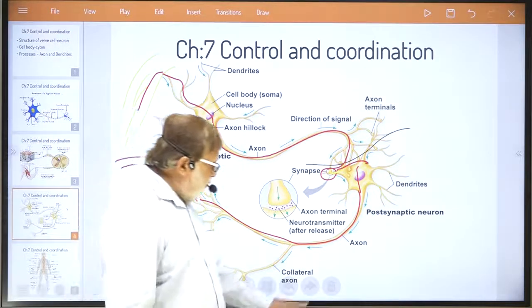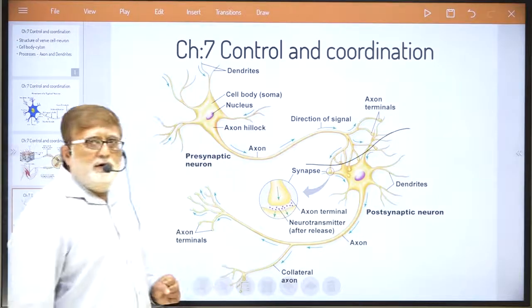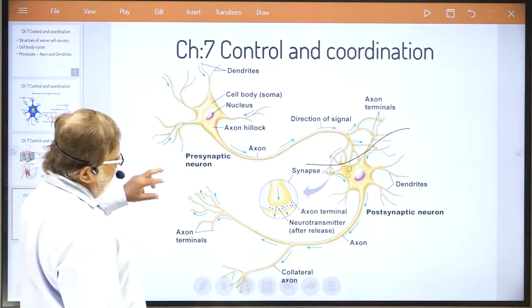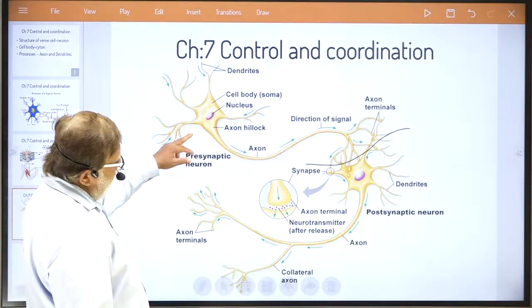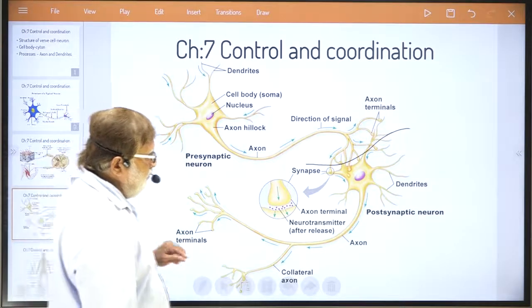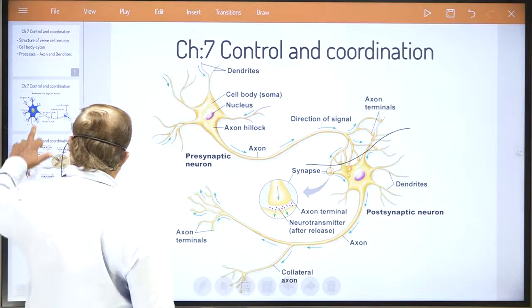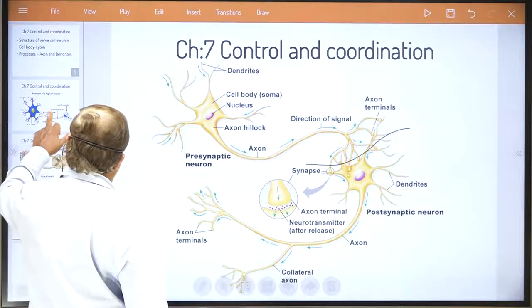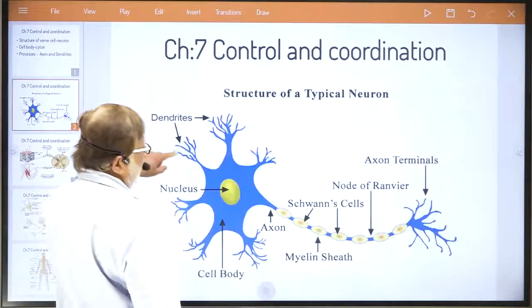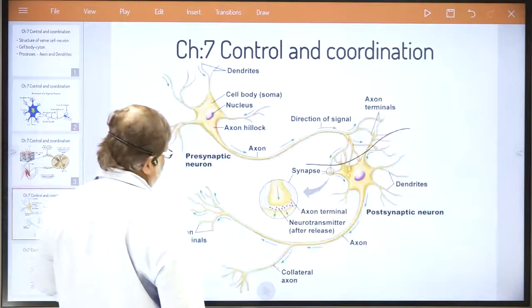You understood that this is the way how an electric signal or any message, I must say, is transferred from one cell to another cell. Okay, now try to understand one very important thing. You just need to understand this is the structure of one nerve cell and this is the structure of nerve cells.